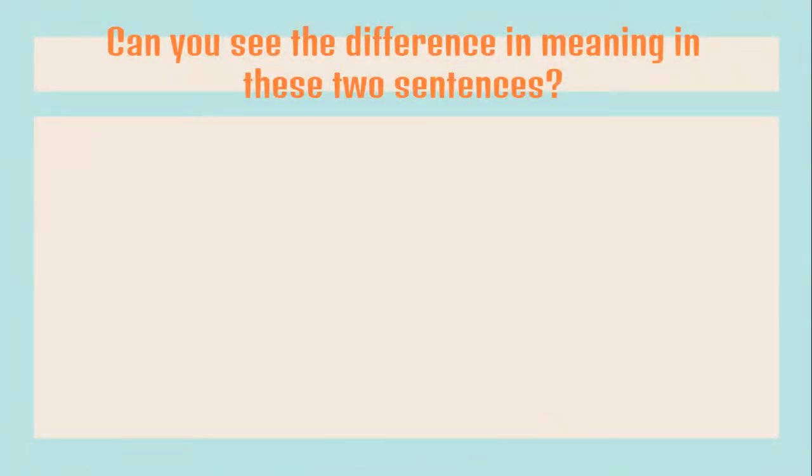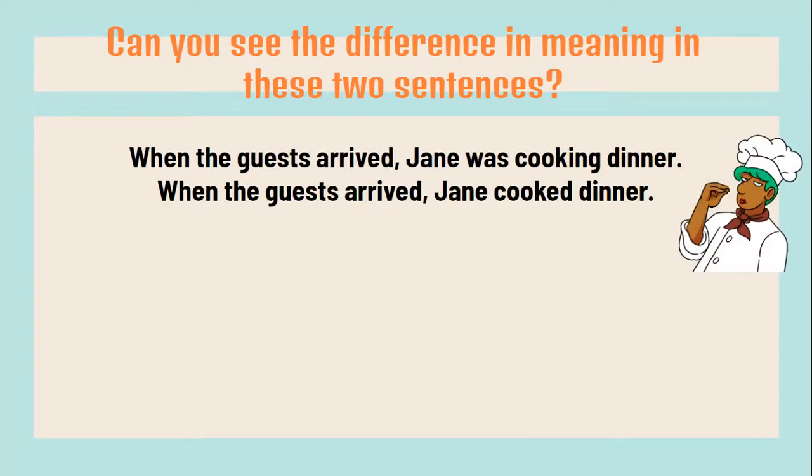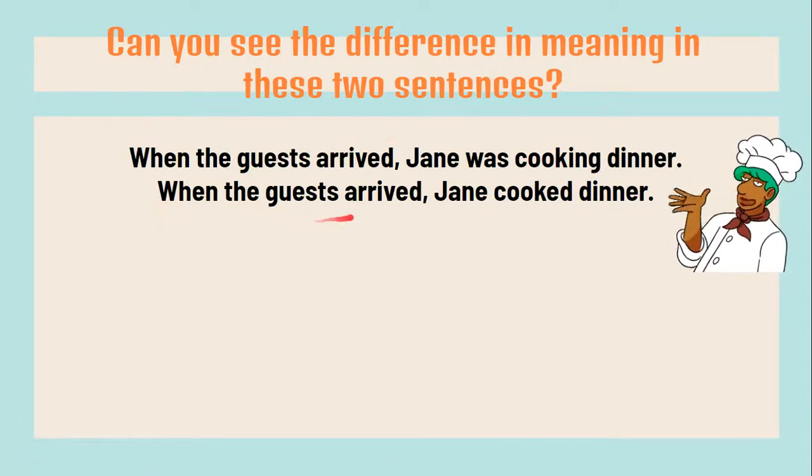So let's see if you can see the two differences in meaning in these sentences. We have, when the guests arrived, Jane was cooking dinner. So when the guests arrived, Jane was cooking dinner. And when the guests arrived, Jane cooked dinner. What's the difference between these two sentences? ¿Cuál es la diferencia entre estas dos oraciones? Think. Put it on pause for a second and just think.